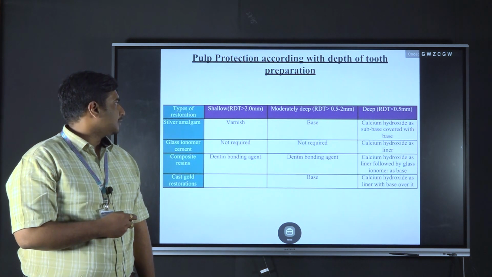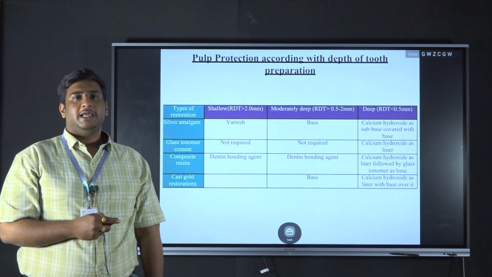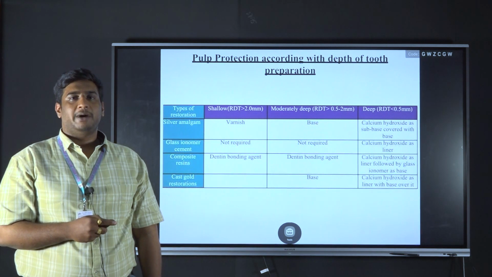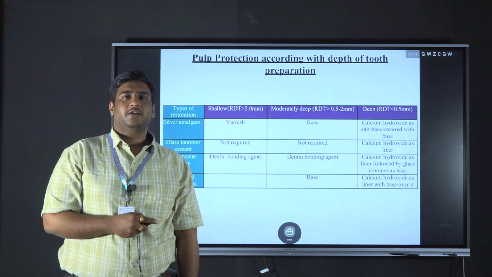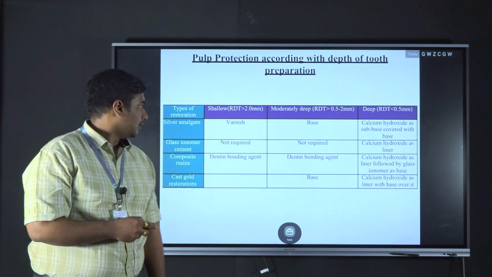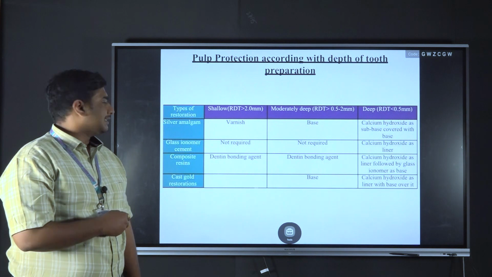And if the cavity is moderately deep, we have to apply a base followed by the varnish and the amalgam restoration. Whereas if the cavity is very deep, we have to place the liner followed by the base and the restoration. Coming to the next cement, that is glass ionomer cement.